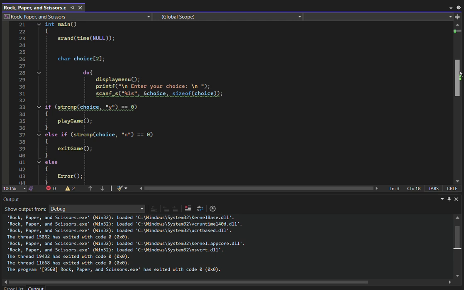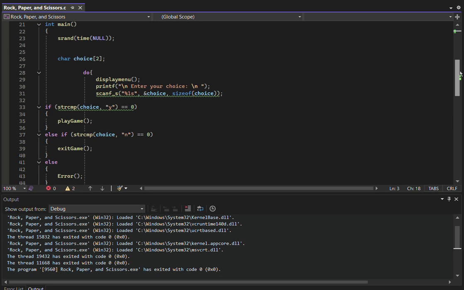After that, I created a loop for the yes or no option of either playing the game or exiting the game. For this loop, I first started with the do statement, so that when the project starts, the display menu automatically pops up for the user. They don't have to do anything. The display menu will be right there for them, and then it will ask the user to enter a choice.